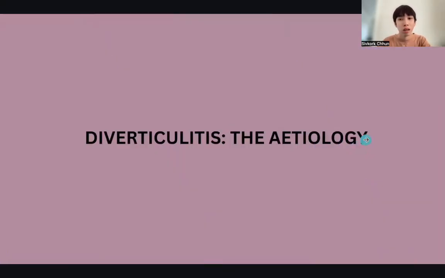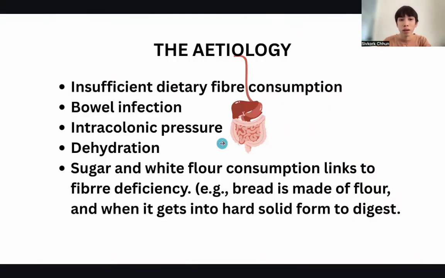So what is the etiology of diverticulitis? The etiology of diverticulitis is insufficient dietary fiber consumption that generates nutrient blockage and solidifies or hardens the nutrient form, like hardening the stool, and delays bowel motion. Then it causes bowel obstructions, and it triggers hypertrophy, colonic muscle constriction, and influences the mucosa's inflammation and infection. Then it develops into diverticulitis, diverticulosis or diverticular disease.